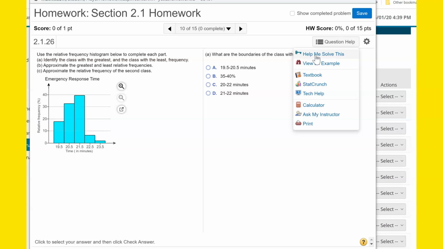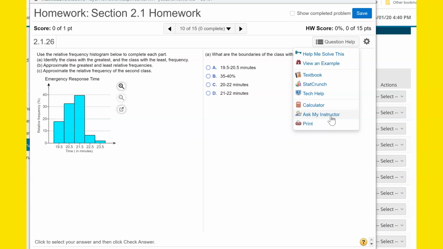But then it'll give you a new problem, just like this problem, that you have to then complete to get credit for the problem. You can click view an example, and what that'll do is it'll give you a different problem that's like this one and show you how to solve that one. Then it'll take you back to this original one that you have to do to get credit for the problem. You can click textbook, and it'll bring up your online textbook where this kind of topic is discussed. You can click ask my instructor, but you should probably never do that, because all that's going to do is send me an email.